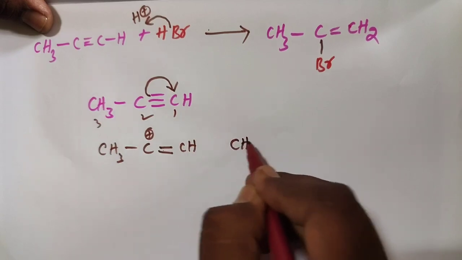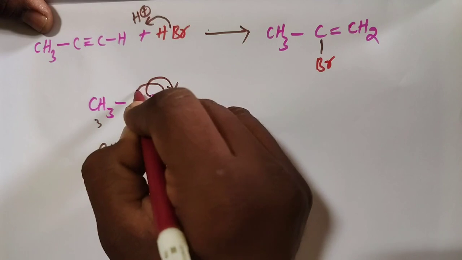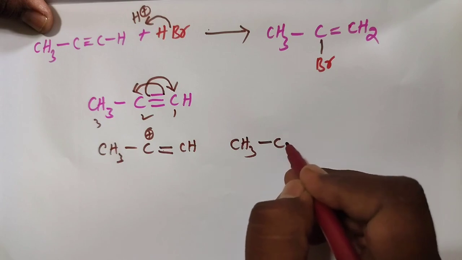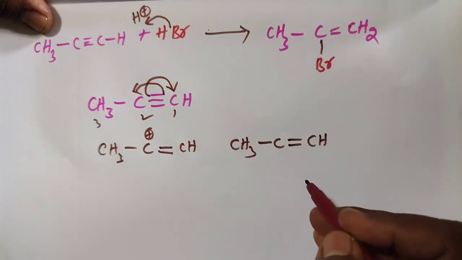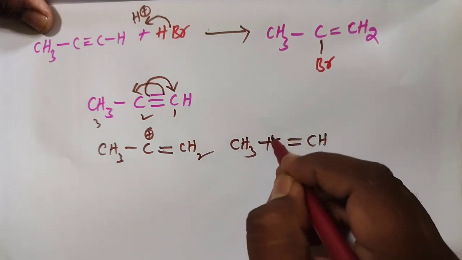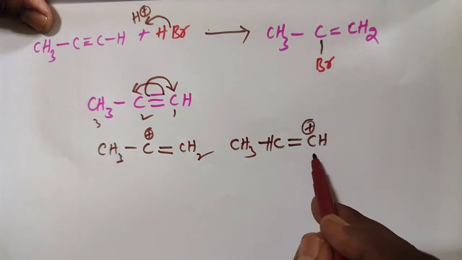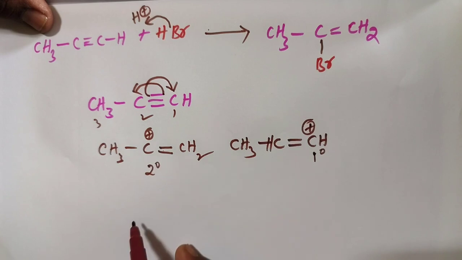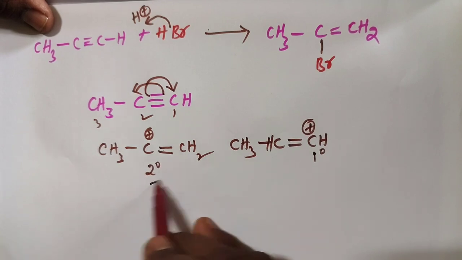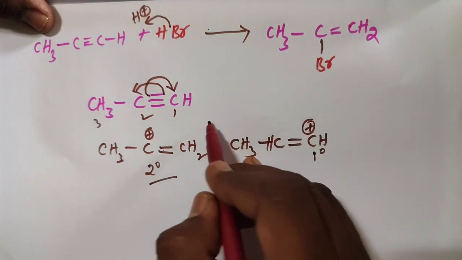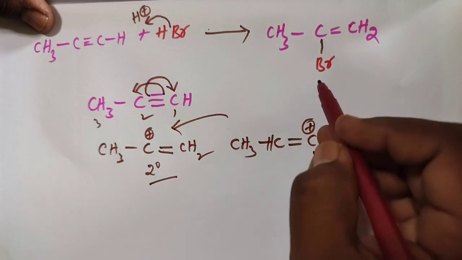If the bond is shifted in the second case, we get a primary vinylic carbocation. The first is the secondary vinylic carbocation. Which one is more stable? The secondary vinylic carbocation is more stable. So the bromine is going to be added at this more stable position.